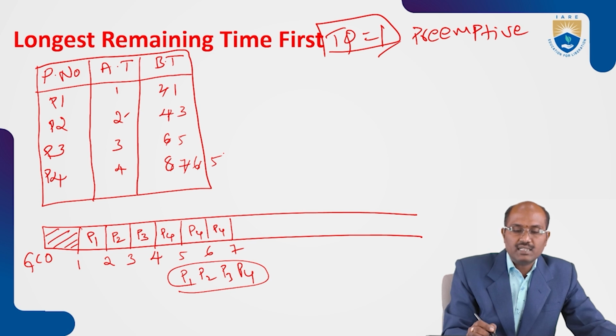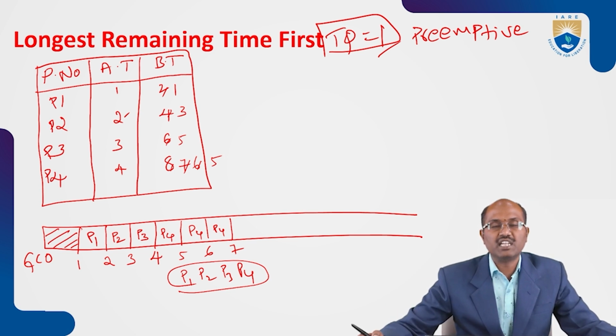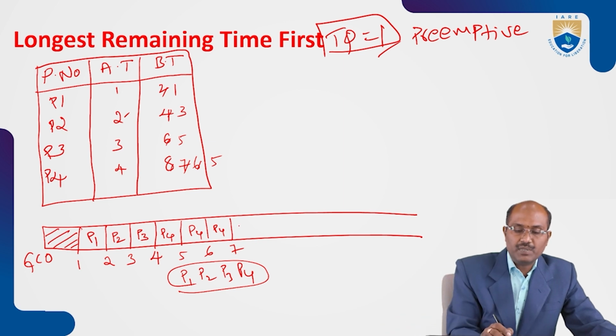Now P3 and P4 both have the longest time, both are 5. Which gets the chance to execute first? P3 gets the chance first. P3 executes 1 unit of time, up to 8, leaving 4 units of time. Next P4 gets the chance to execute, leaving 4, up to 9.